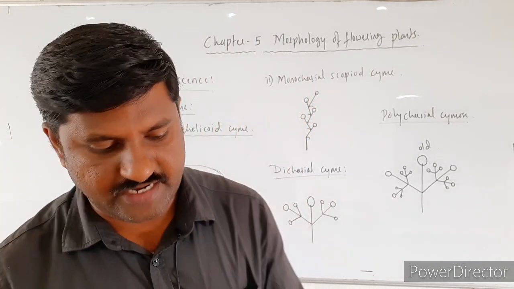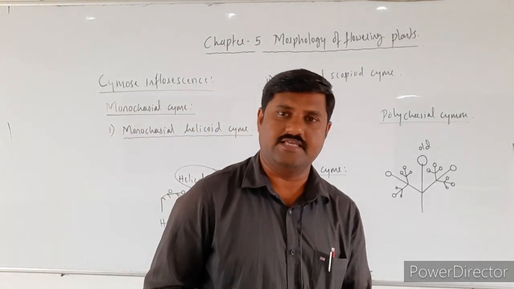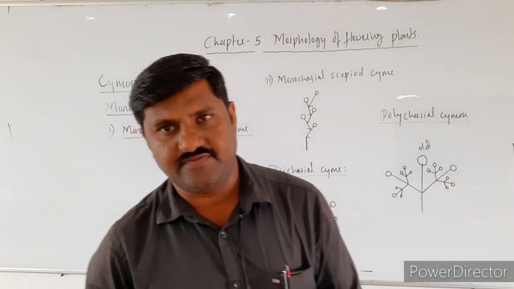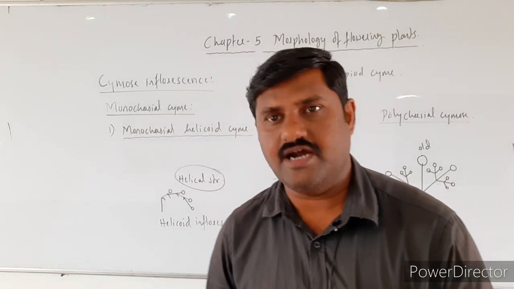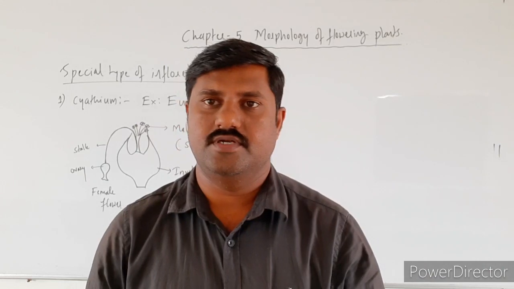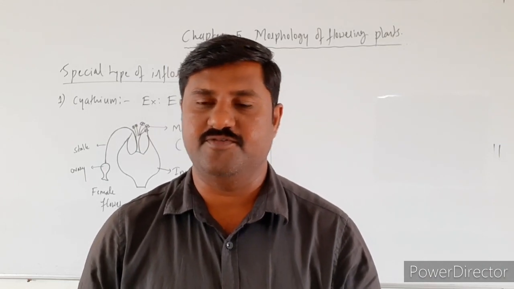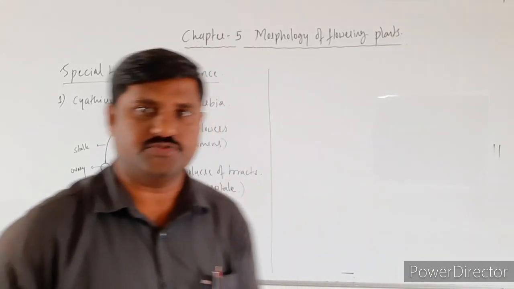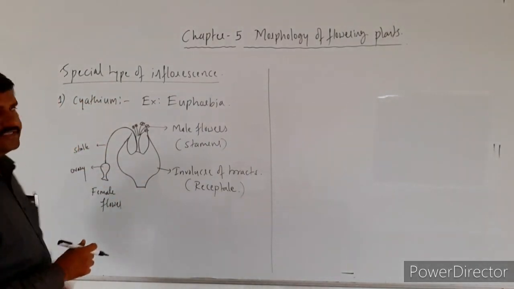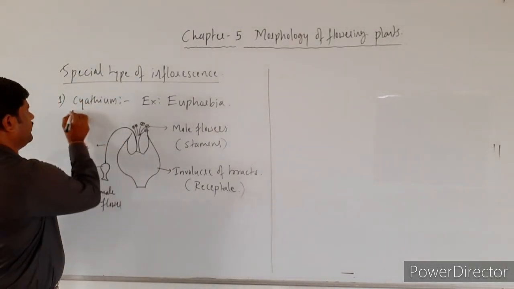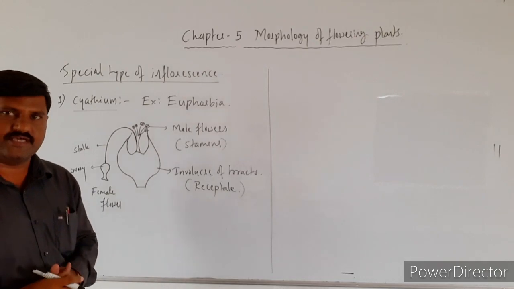So this is all about the different varieties of inflorescences. One inflorescence that we studied is the racemose type, and the second one is cymose type, and the third one we are going to study now: special types of inflorescences. Among them, the first one is cyathium. Cyathium is one special type of inflorescence that we come across here.